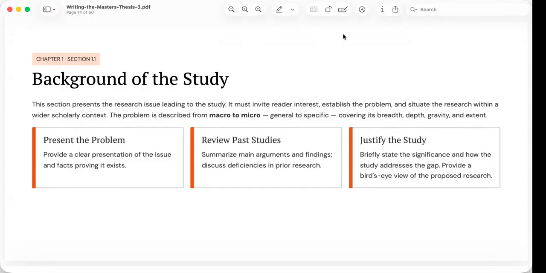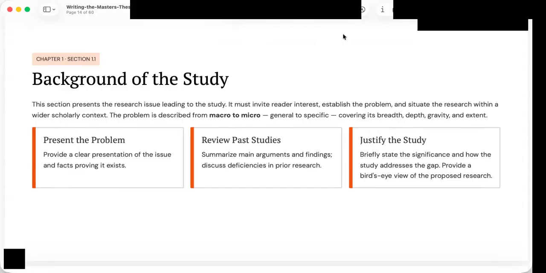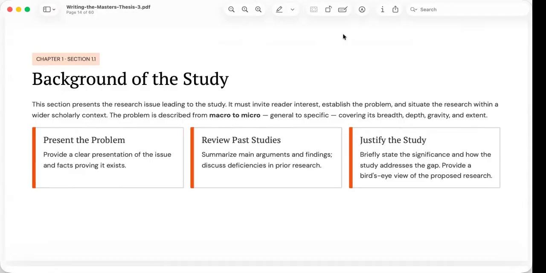Readers should begin to see why another study is necessary, by justifying the present study. You should briefly explain how your research addresses the identified gap and what contributions it hopes to make. Think of these final paragraphs as a bridge connecting the background to the problem statement.